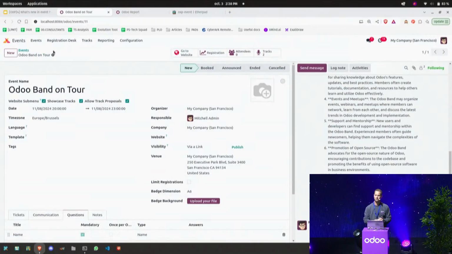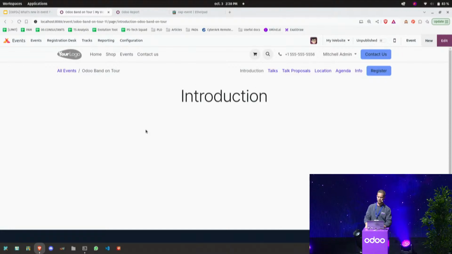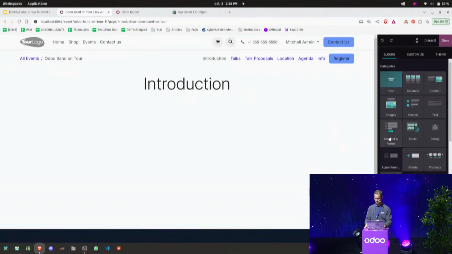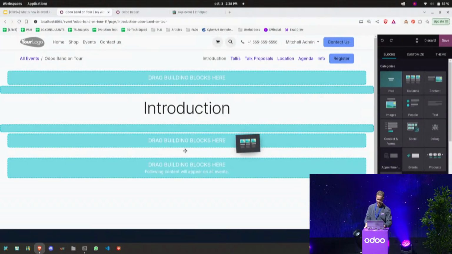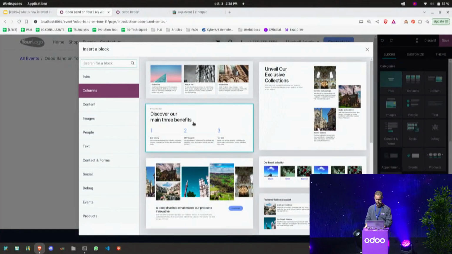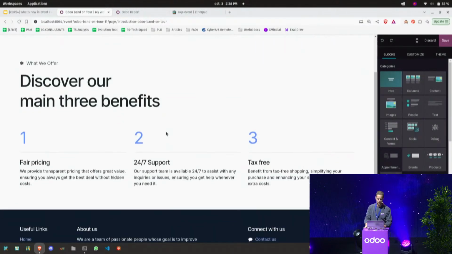And now I will start to design the web page and the website, because I want to make it fancy and good looking for the people so they can subscribe to my event. And so I will make it here using all the features from the website. So here I can drag and drop the different building blocks based on the way I want, and redefine and design my website to display the information I would want to display to the different attendees or different people who I would like to attend my concert.